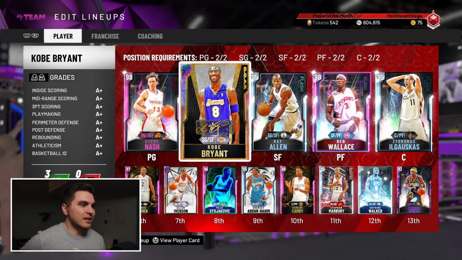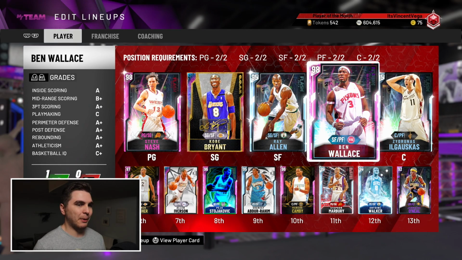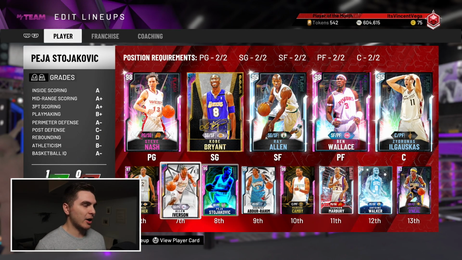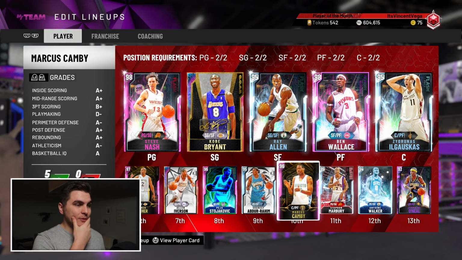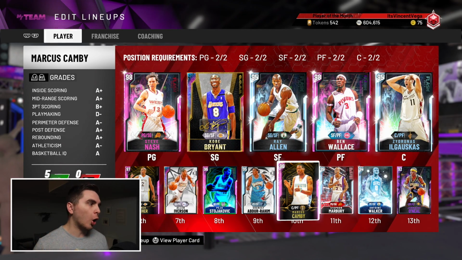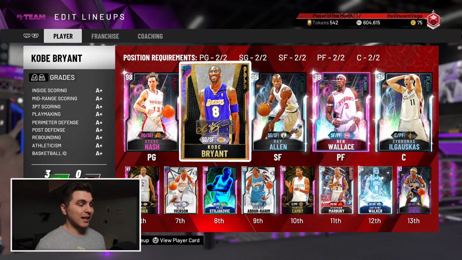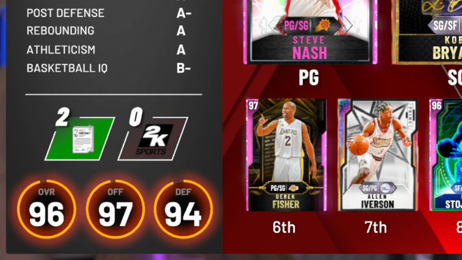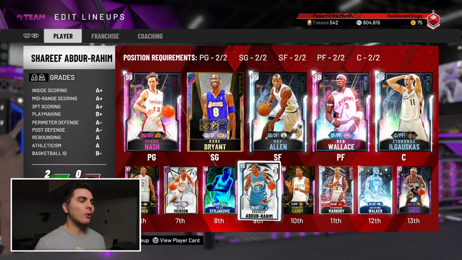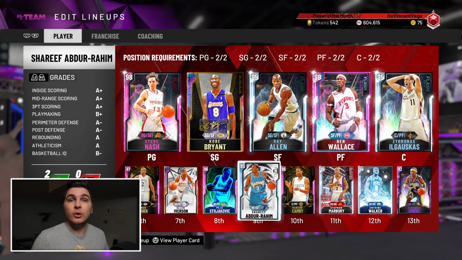Let's see the lineup. And the lineup shakes out as follows: Steve, Kobe, Ray. I got this glitch Ben Wallace. That's looking pretty good. AI off the bench. I'm on my no money spent account for this squad builder, so I didn't want to go OP spending a ton of MT, but this lineup, which comes in at a 96 overall, shout out to 1996. Let's go. I should be able to take a W with, so let's get to it, shall we?